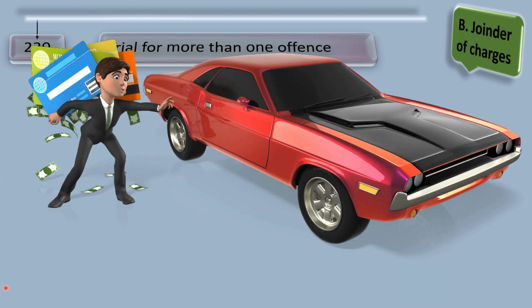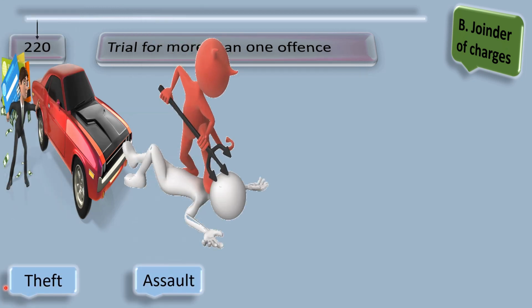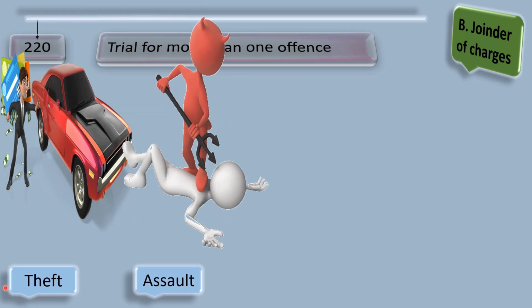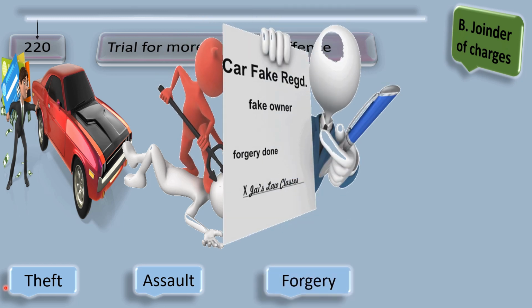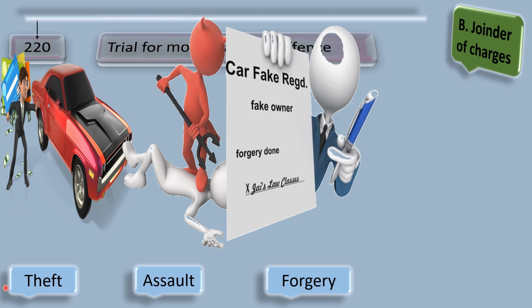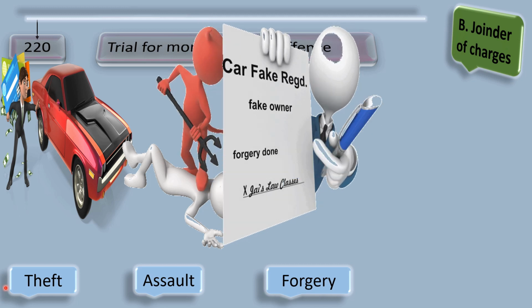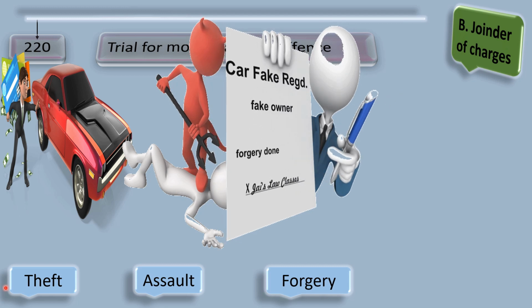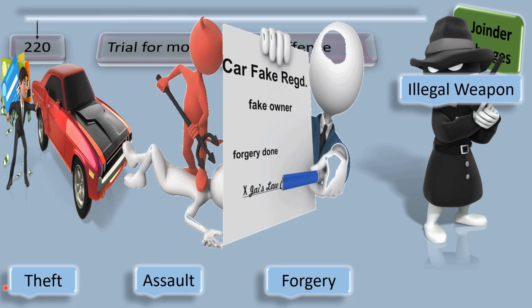A man commits a theft of a car. He injures the driver or the owner of the car, so an assault has been done. Later on, he sells the car to another person fraudulently, saying that this is his own car. He prepared forged papers of the car in his name as well to sell the car to another person. Then he buys an illegal arm from that money.